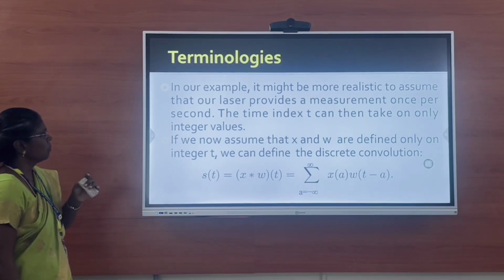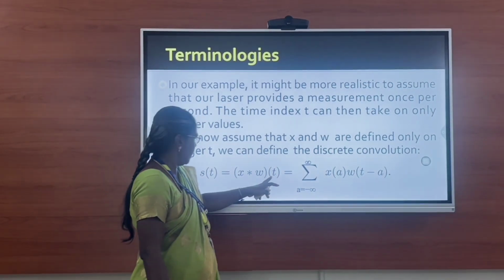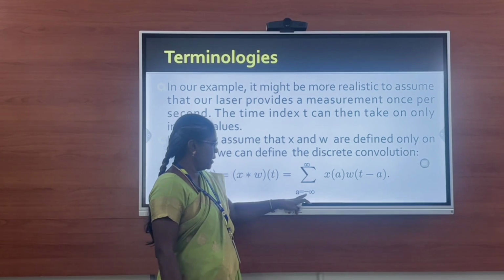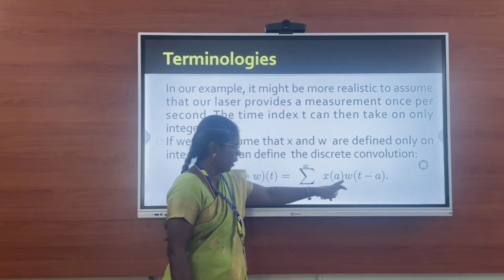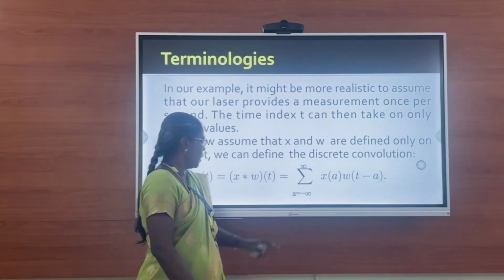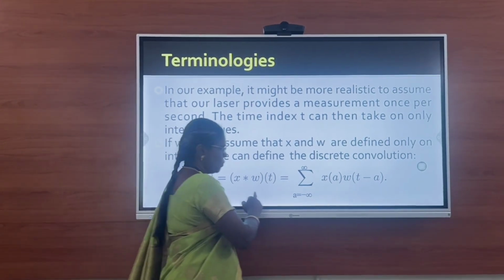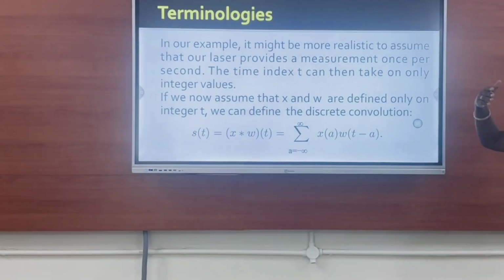Next one. Here, in this equation, at time t, s of t will give you the location. From minus infinity to plus infinity, we are taking the summation of x of a times w of t minus a. Here at time t, we are calculating the location value. For that, we will be using the previous values at a particular time period.